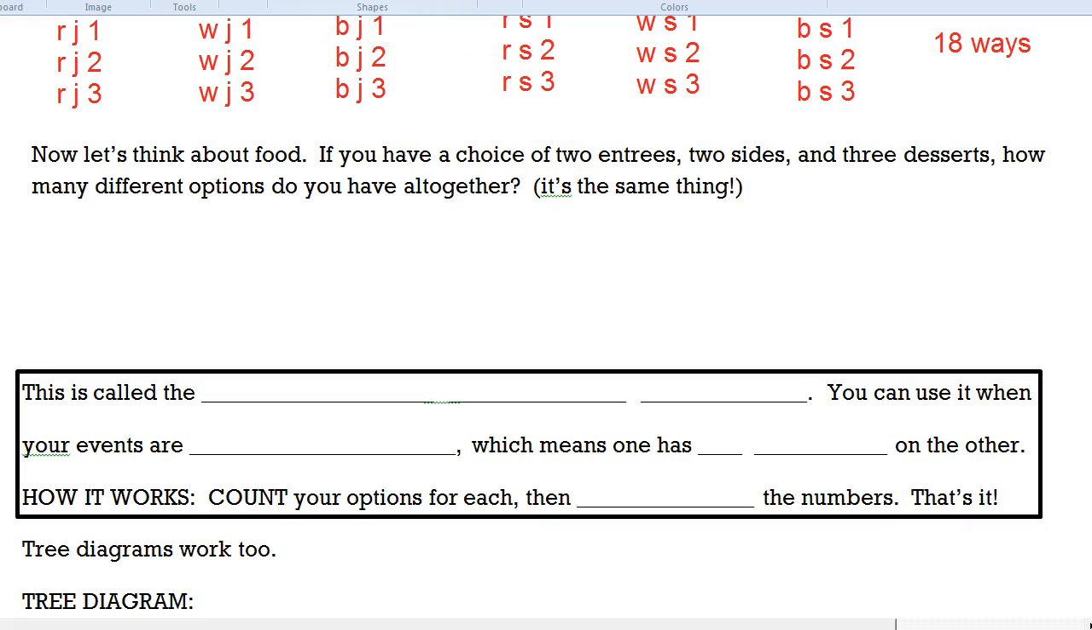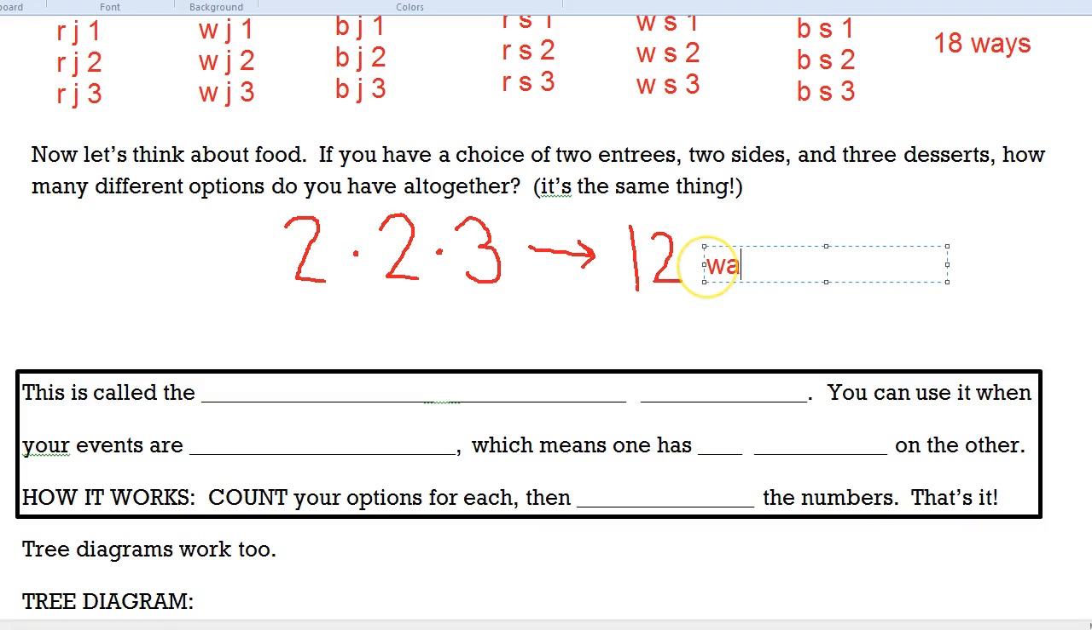It doesn't really matter. Instead of making the big crazy list like last time, let's just take the number of options that we had for each thing and multiply. We had a choice of 2 entrees, a choice of 2 side dishes, and a choice of 3 desserts. It turns out that's actually what the fundamental counting principle is. Instead of actually having to list out every option, you can just multiply. So in this case, 2 times 2 is 4, 4 times 3 is 12, which means in this example, there are 12 ways that you could choose your meal.